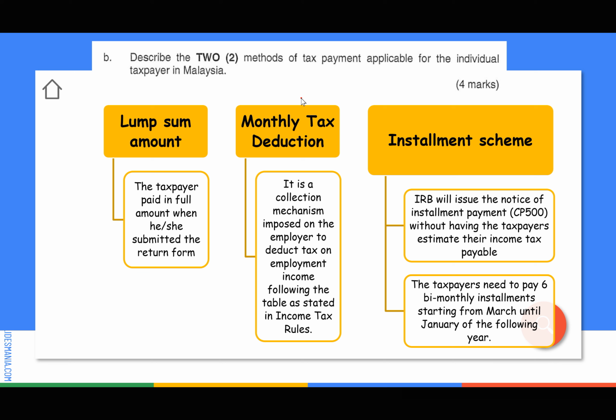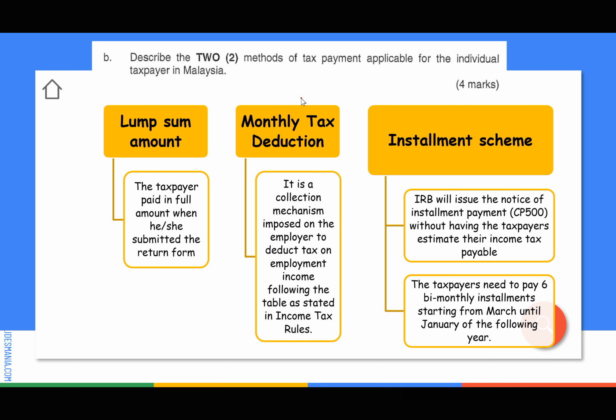And then next, the installment scheme is different, guys. Normally for the installment scheme, who can apply? Those who have many sources of income other than employment income. Let's say Mr. A has dividend income, interest income, rental income, business income, royalty income, so many categories of income, isn't it? So he can choose the installment scheme. Normally for the installment scheme, IRB will issue a notice, which is like a receipt. That receipt is what we call CP500.